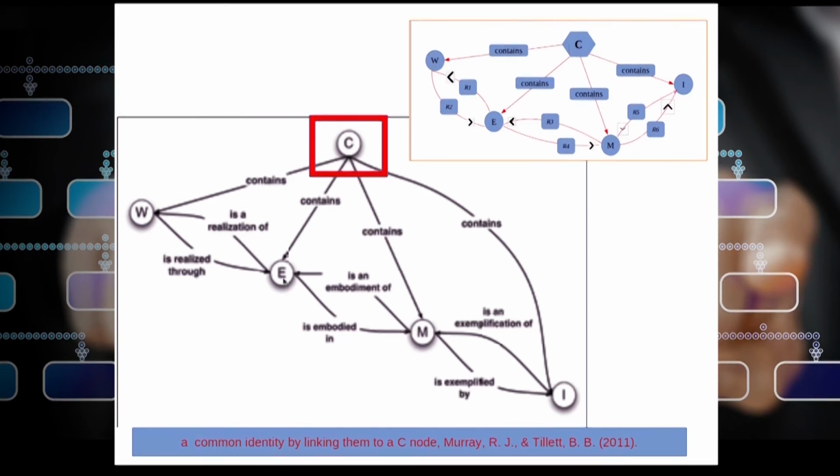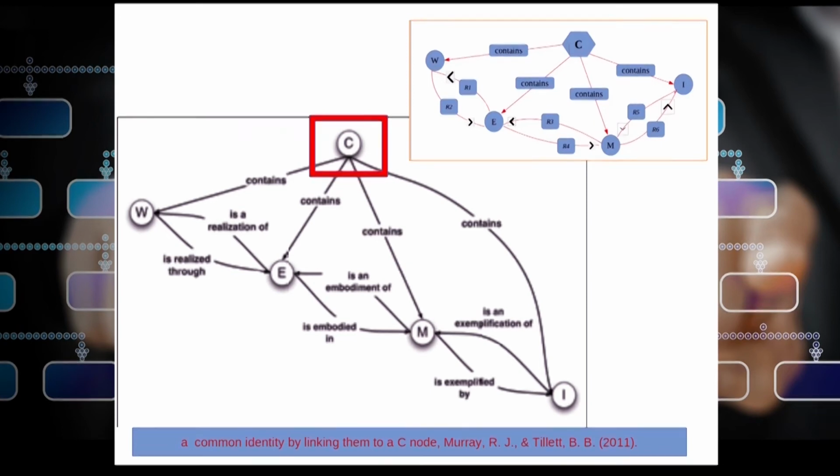Now suppose you take the expression written in the English language. One publisher selected that one for publication as a book, or as a drama, so that becomes one particular manifestation. This way expression is related to manifestation. Now that particular book has got 500 copies, first edition. So all 500 copies are considered as one item. In this way these are related, and they can be related with a common node, that is called C.